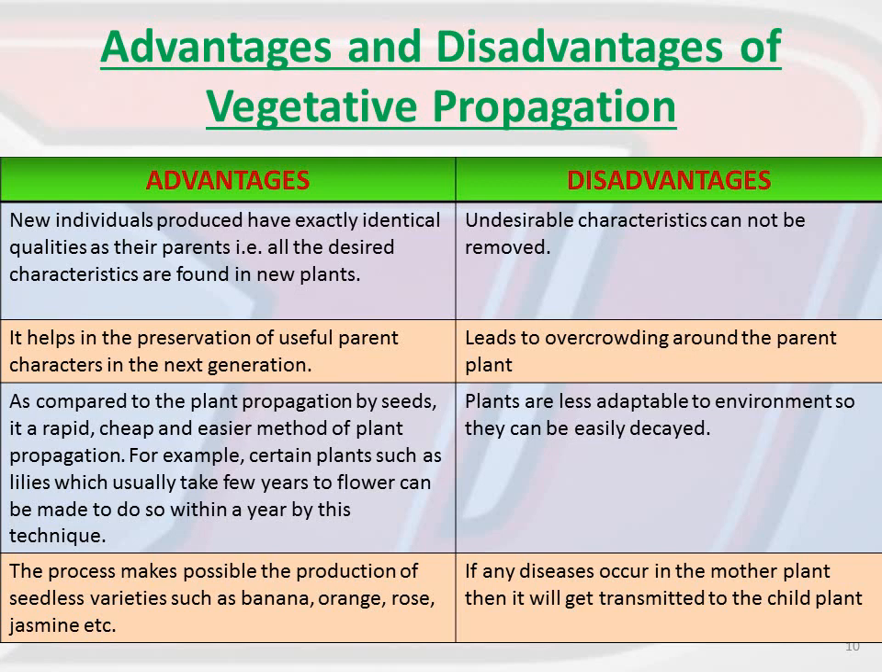So these are the advantages. Along with advantages, there are few disadvantages also, like undesirable characteristics cannot be removed, leads to overcrowding around the parent plant. Plants are less adaptable to the environment, so they can be easily decayed, and if any diseases occur in the mother plant, then it will get transmitted to the child plant also. Now, regarding the second disadvantage point, that is leads to overcrowding around the parent plant.